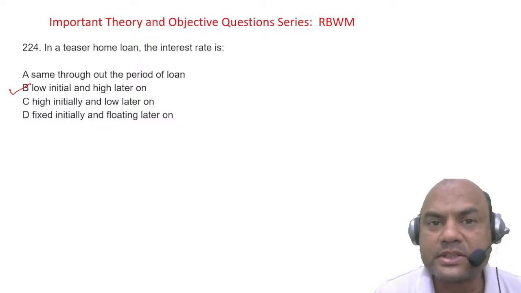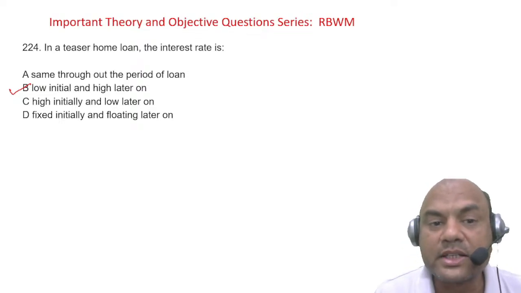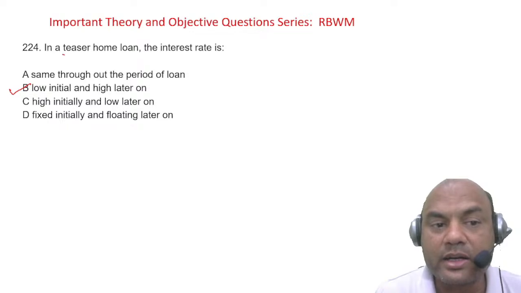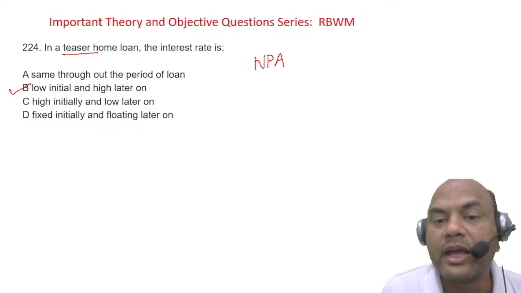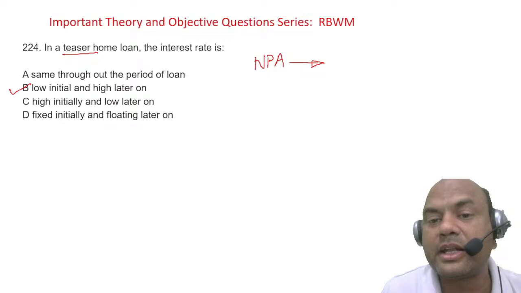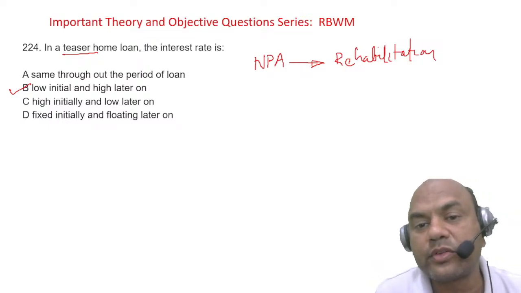RBI had stopped this teaser loan. RBI had told banks not to give teaser loans for home loans. I'll tell you where teaser loans are generally given. Teaser loans are generally given in case of NPA, when we are doing rehabilitation of NPA, which means we are again letting that industry grow. So if there is a rehabilitation of NPA, in that case we give the teaser loans.